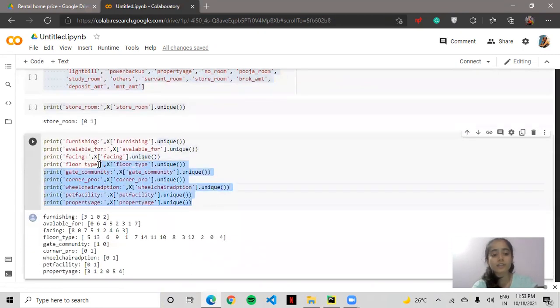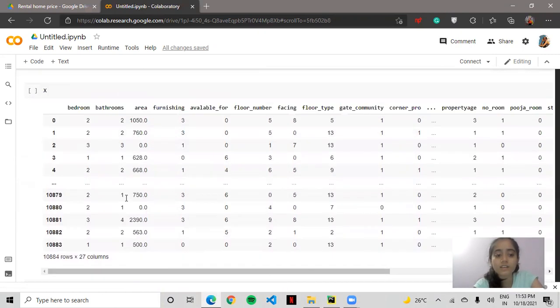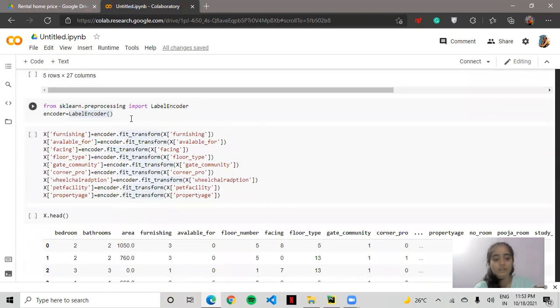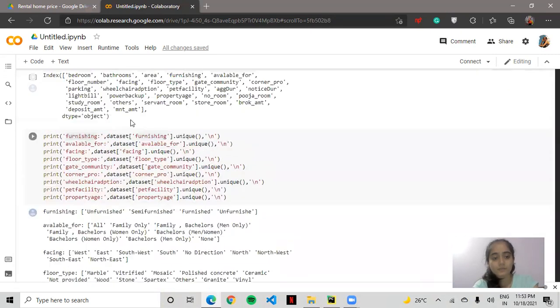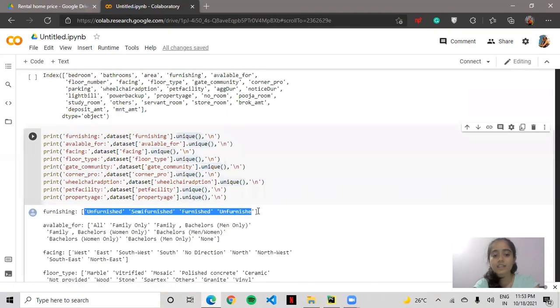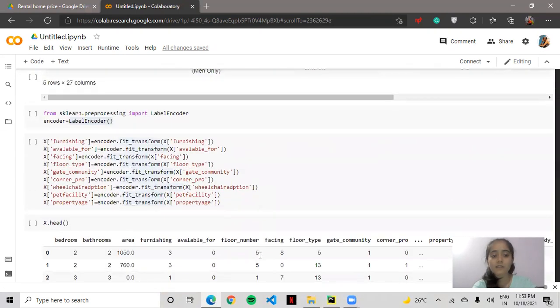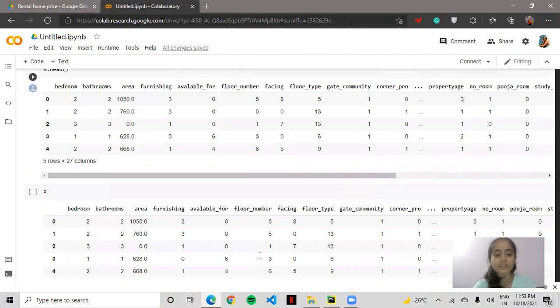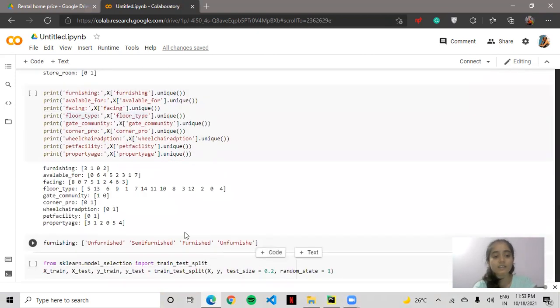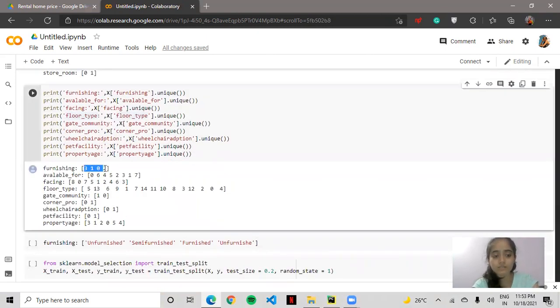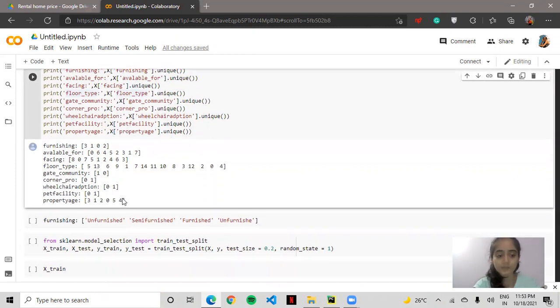If we apply the unique function earlier, we get categories like unfurnished and semi-furnished. Now, after applying label encoding, we can see we are getting numerical values. So see, this is the way to check our work.